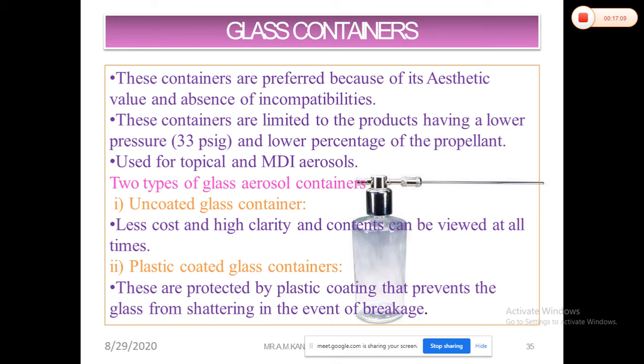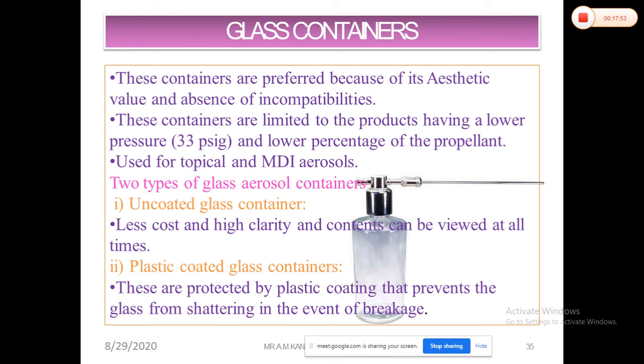There are various types of glasses. Four types of glass are there, out of which most of the glass is non-reactive with most of the contents. So the absence of incompatibilities and its aesthetic value means you can modify the glass into various shapes, or the shape you require. Along with that, the brittleness, but there is one disadvantage also: during handling or during traveling it can break. So these containers are limited to products having lower pressures and a lower percentage of propellant.